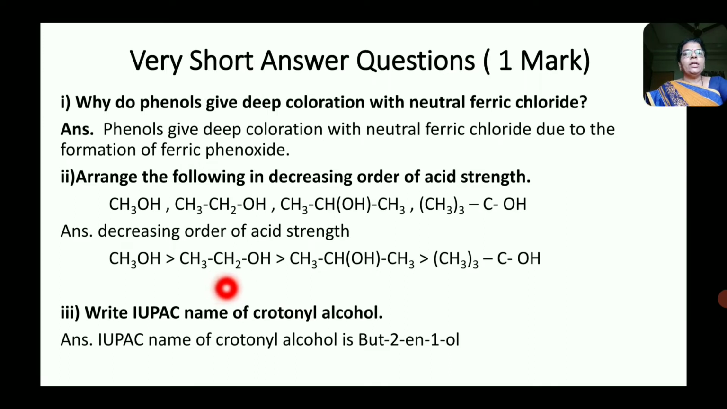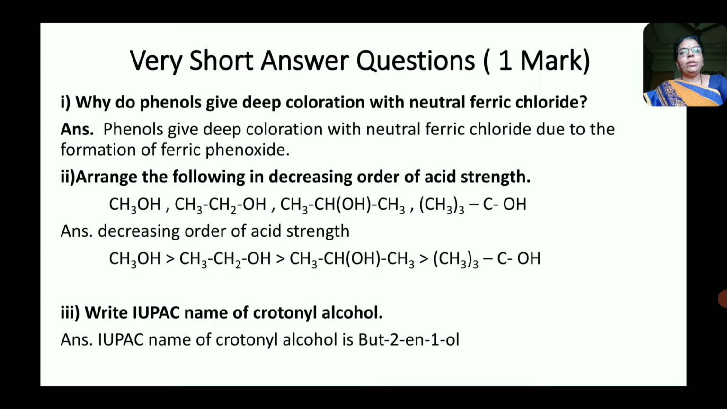CH3OH, then CH3CH2OH, then CH3CHOHCH3, then (CH3)3COH. Now here, the more the number of alkyl groups attached to the C-OH bond, the less the acidic strength. And if fewer alkyl groups are attached to the C-OH bond, then it is a strong acid. Therefore CH3OH is a strong acid and tertiary butyl alcohol is a weak acid.